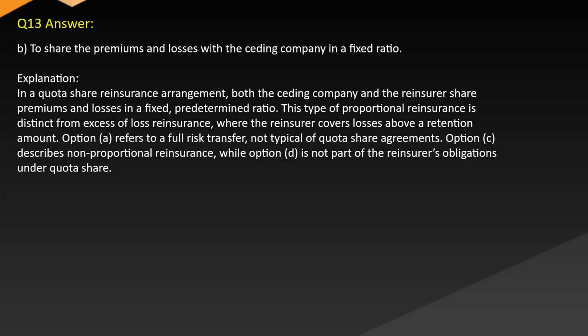Answer: B. To share the premiums and losses with the ceding company in a fixed ratio. Explanation: in a quota share reinsurance arrangement, both the ceding company and the reinsurer share premiums and losses in a fixed, predetermined ratio. This type of proportional reinsurance is distinct from excess of loss reinsurance, where the reinsurer covers losses above a retention amount. Option A refers to a full risk transfer, not typical of quota share agreements. Option C describes non-proportional reinsurance, while option D is not part of the reinsurer's obligations under quota share.